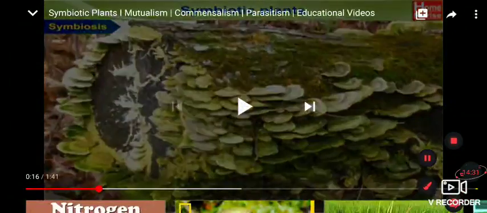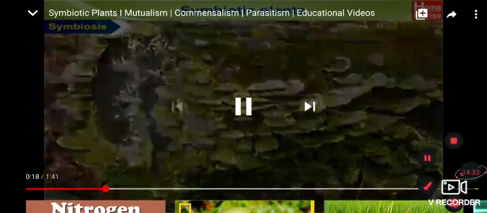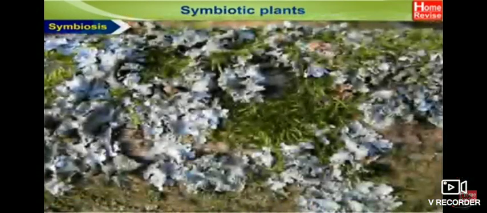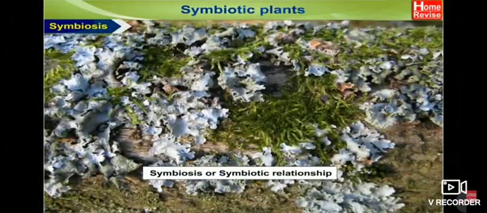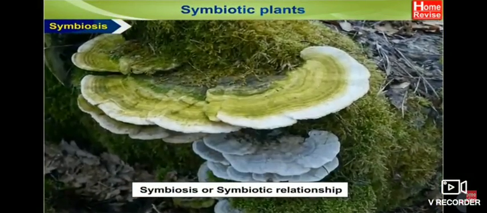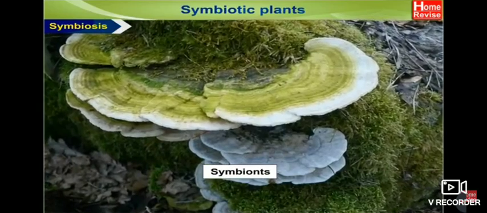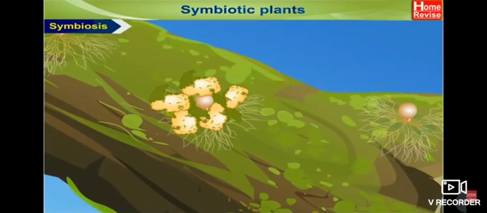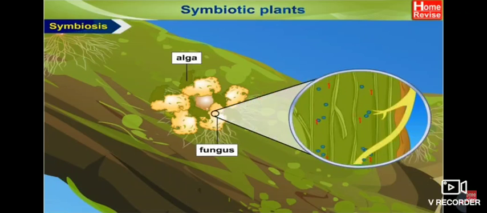Helping each other, their association is called symbiosis or symbiotic relationship, and the organisms are called symbionts. In lichens, an alga and a fungus live together and derive nutrients from each other.